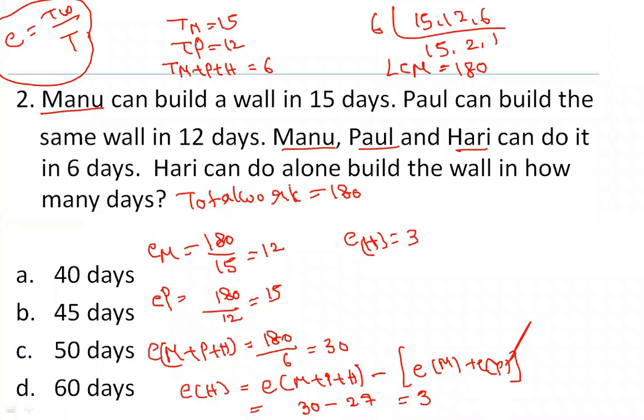What they're asking at the end of the question is how many days Hari can alone do the work. Time taken by Hari is nothing but time equal to work by efficiency. Work is how much? 180. Efficiency is 3, which is nothing but 60 days. Okay. Which is nothing but 60 days. Option D.